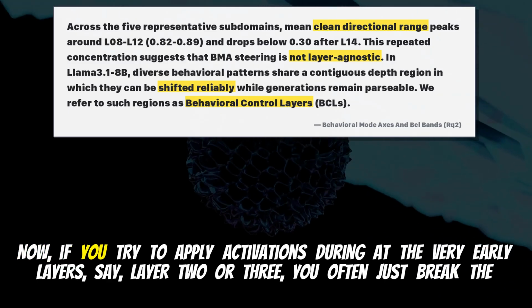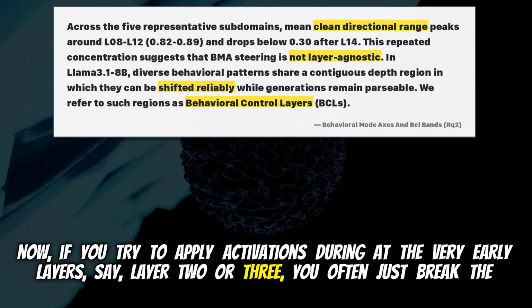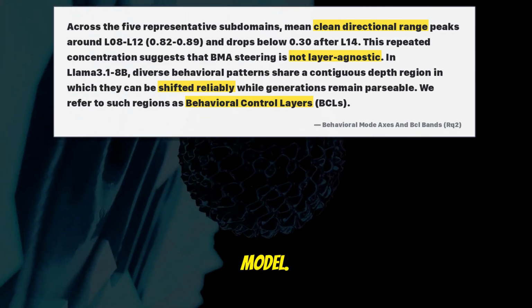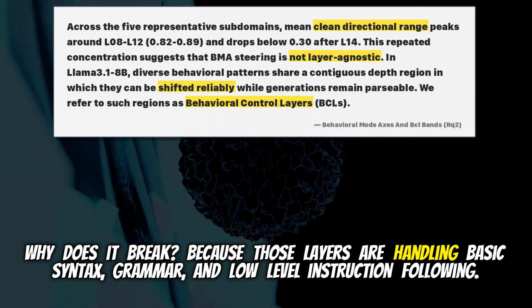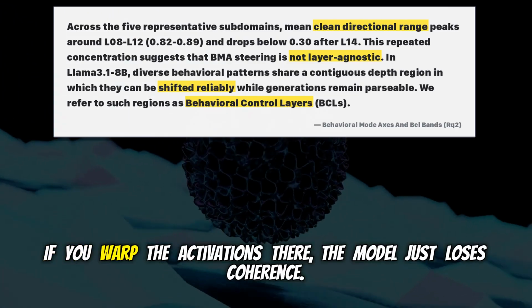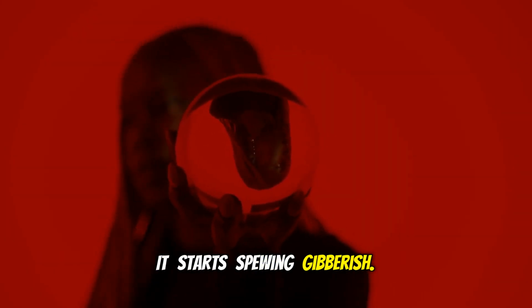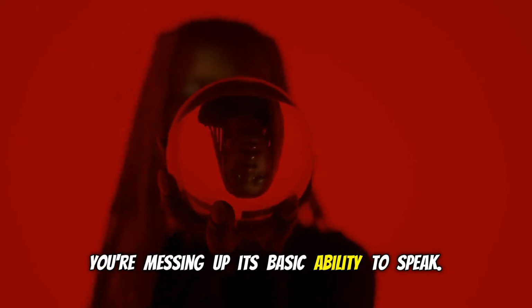Yeah. Now, if you try to apply activation steering at the very early layers, say layer 2 or 3, you often just break the model. Why does it break? Because those layers are handling basic syntax, grammar, and low-level instruction following. If you warp the activations there, the model just loses coherence. It starts spewing gibberish. You're messing up its basic ability to speak.